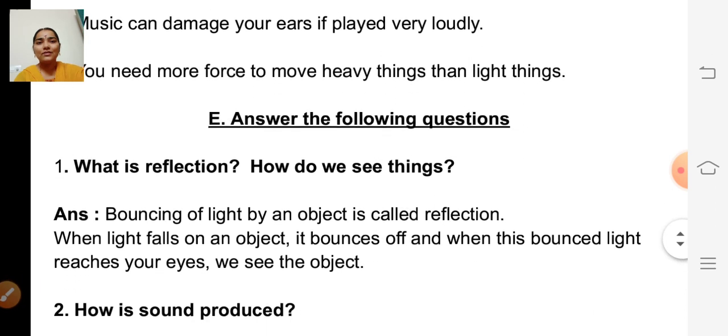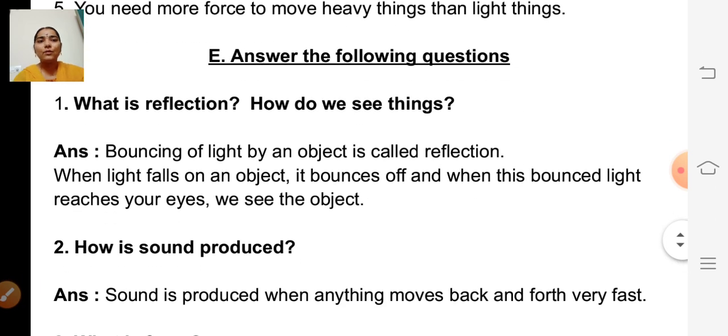Yes. So the next one, answer the following questions. Okay. First question, what is reflection and how do we see things? So the answer is, bouncing of light by an object is called reflection.